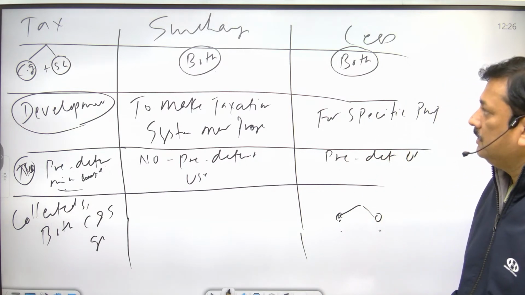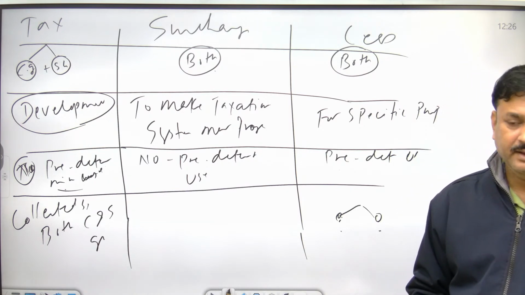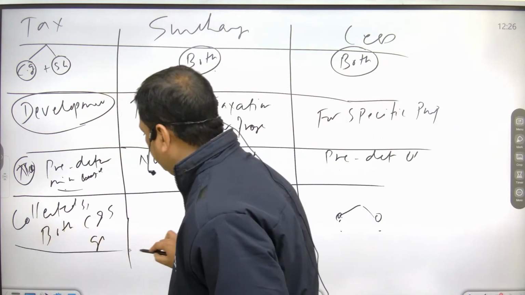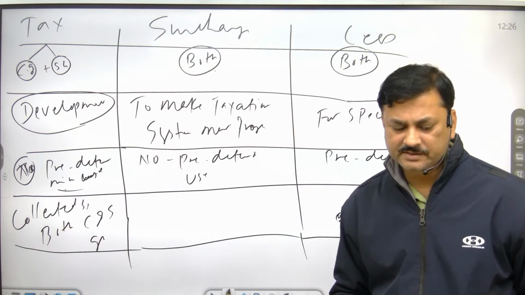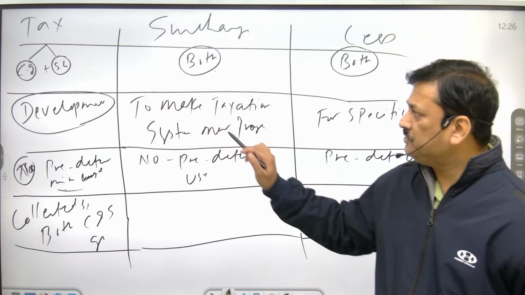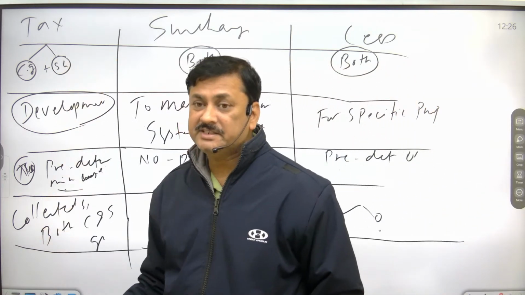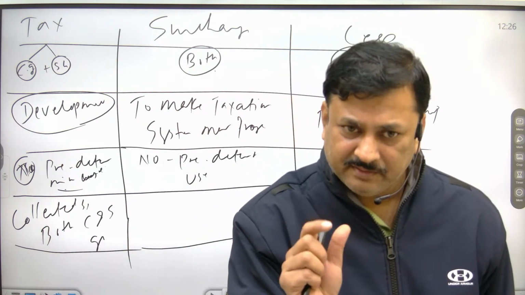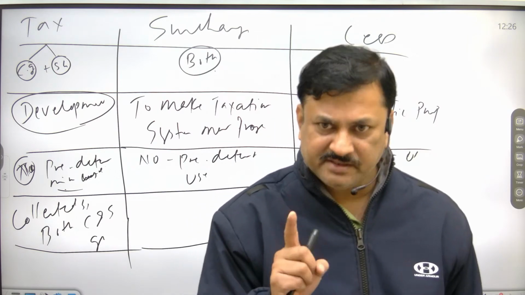Next is distribution. The collected money from tax is distributed between center and states on the recommendation of Finance Commission.